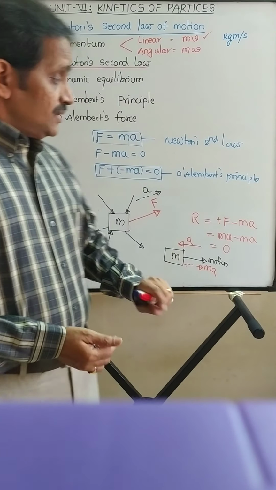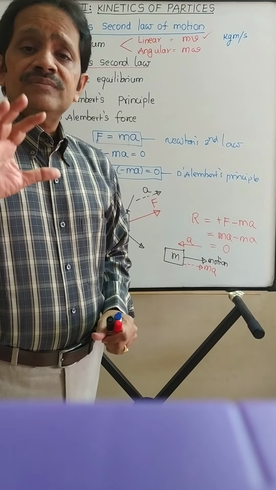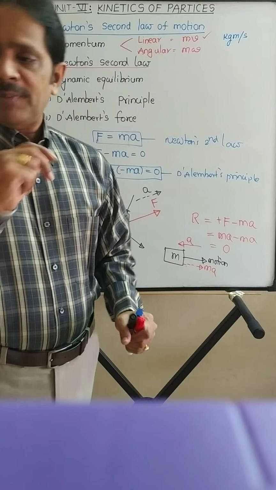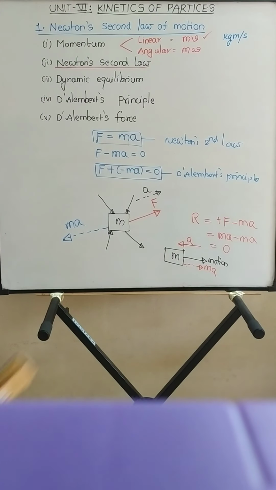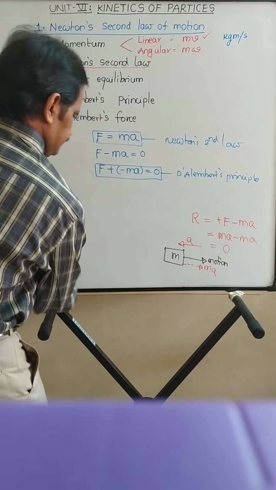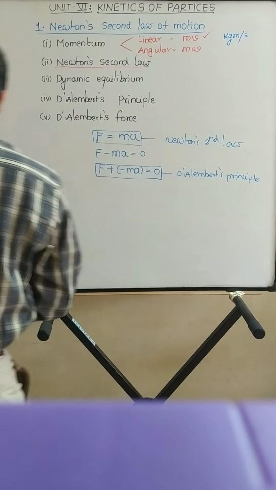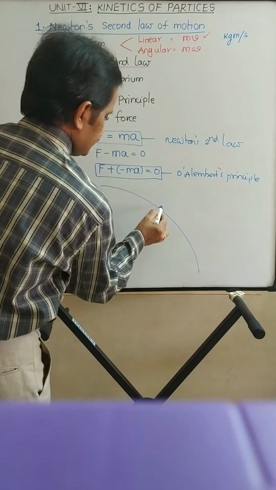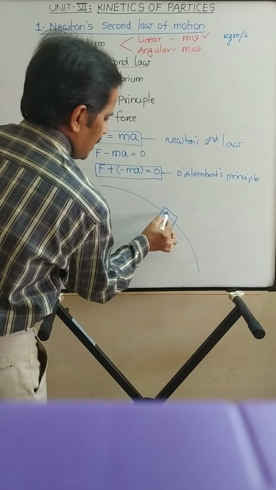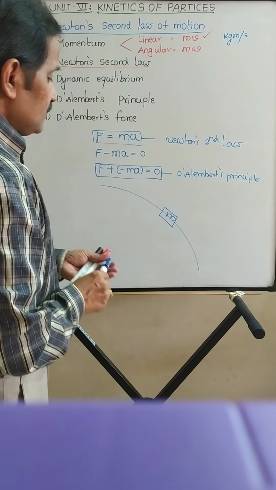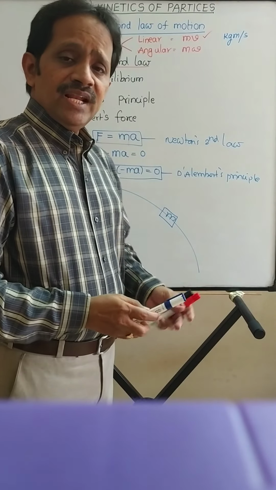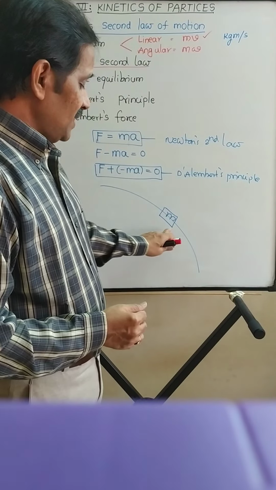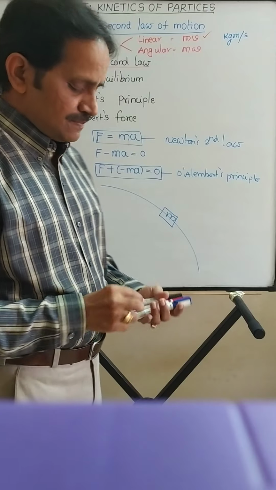Understood? Suppose the body is moving along a curved path, and the mass of the body is m. To bring this body in dynamic equilibrium, here you need to apply two D'Alembert's forces.